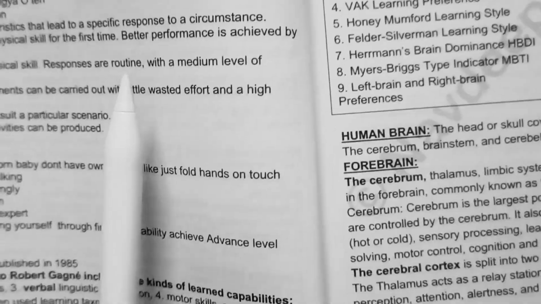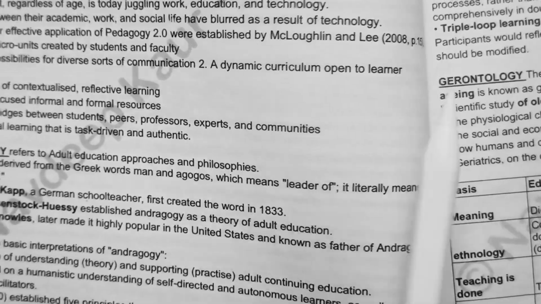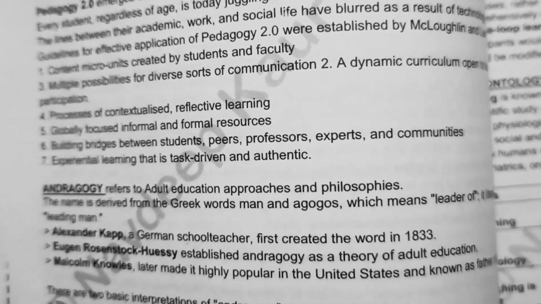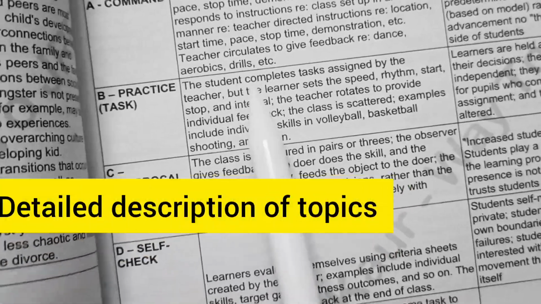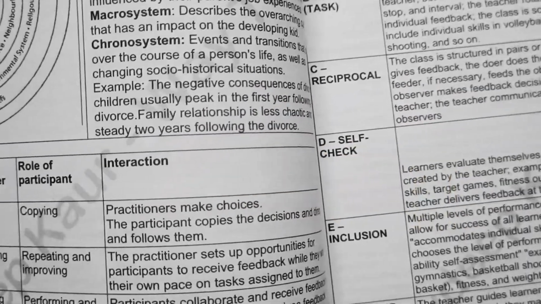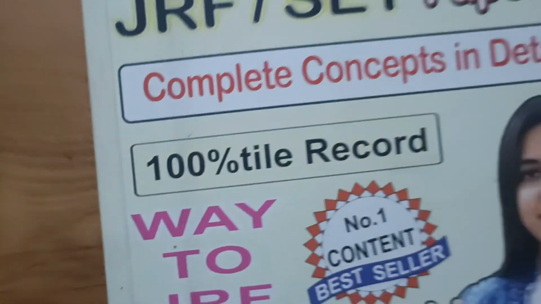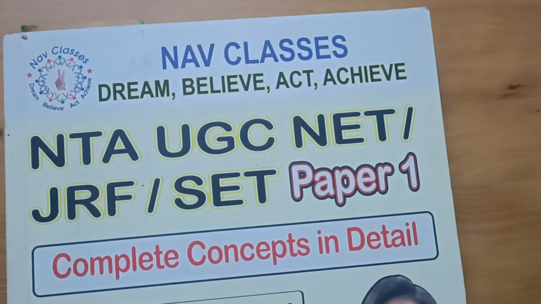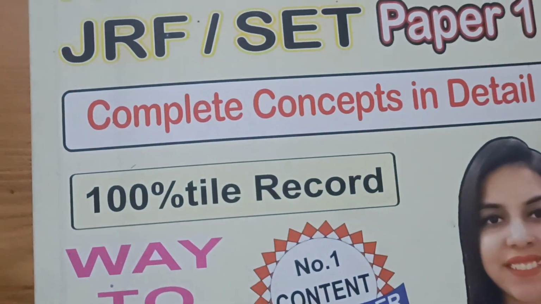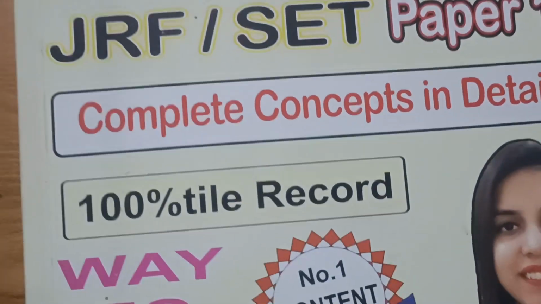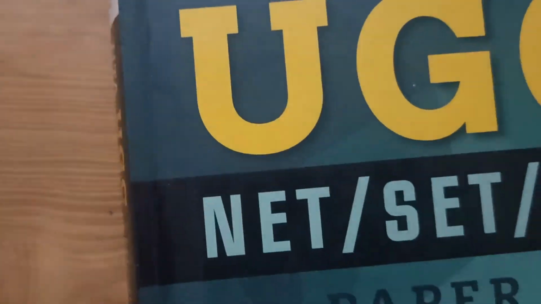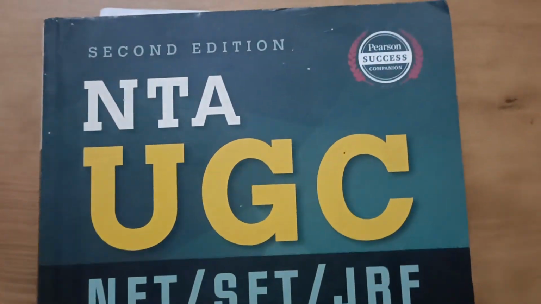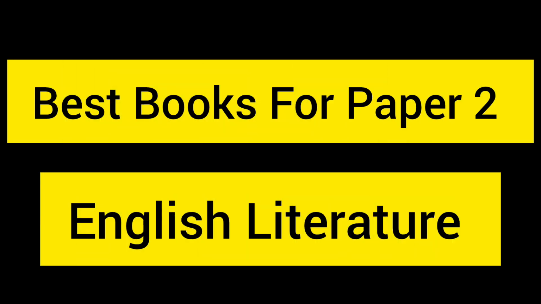So if you want to know the basics and take a deep dive, and know what the meanings are, how these are defined, what it means in detail, then I'll recommend this book, NTA UGC NET by NAV Classes. You can buy this book. But if you have given two or three examinations, then you have to follow the NTA UGC NET second.